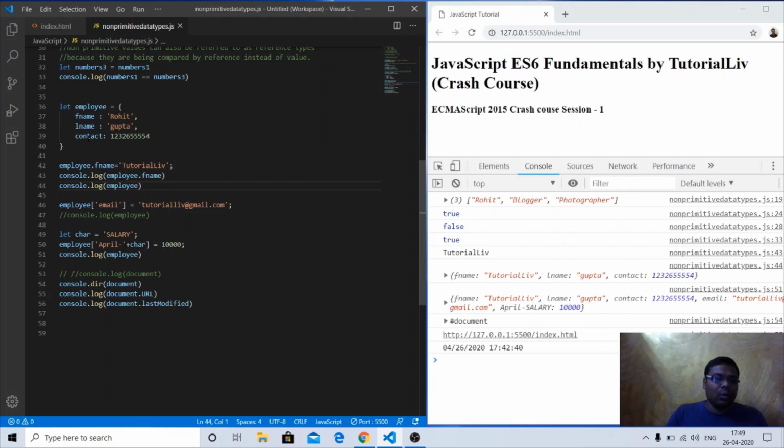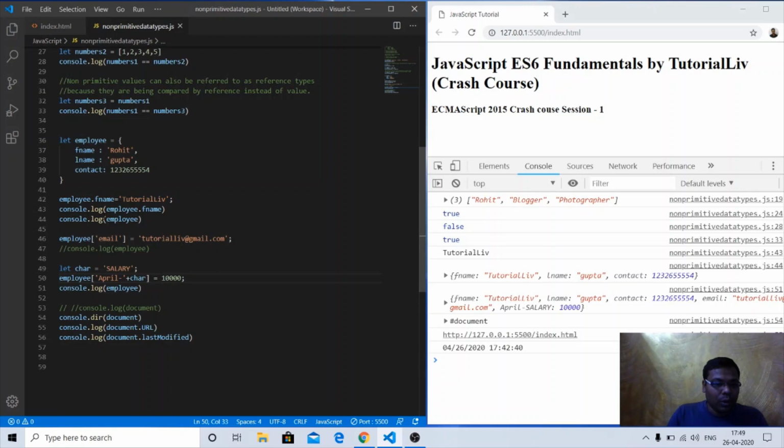object, like I want to add some property to this particular object, what can we do? This is an object, we will just use the bracket notation. If we want to assign a value, we will use the dot notation, as we were doing here. Employee.fname equal to tutorial live, we are setting some value, updating a value of its property.